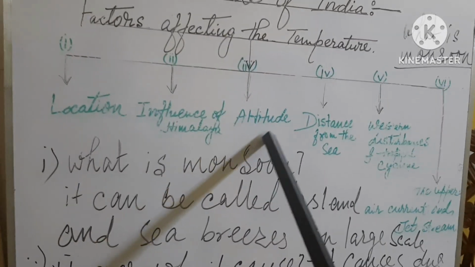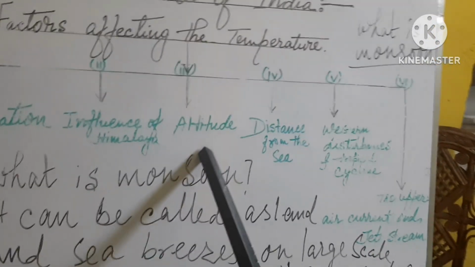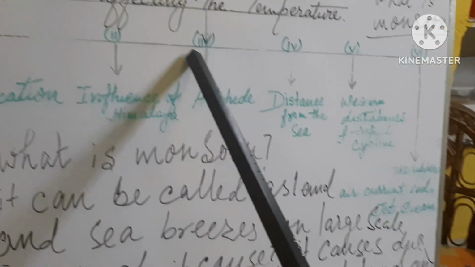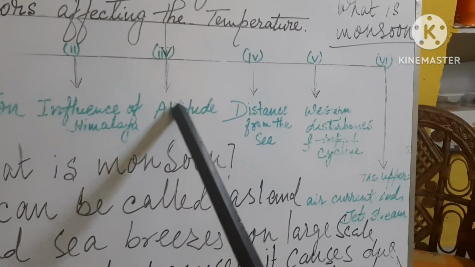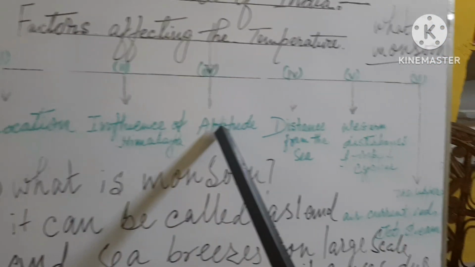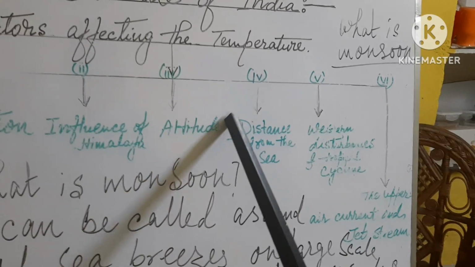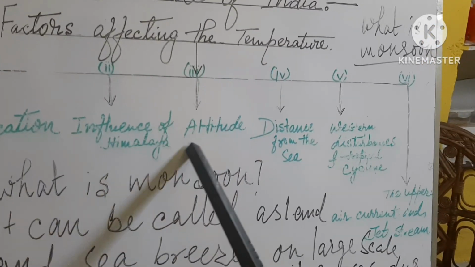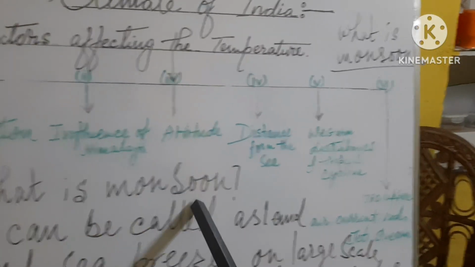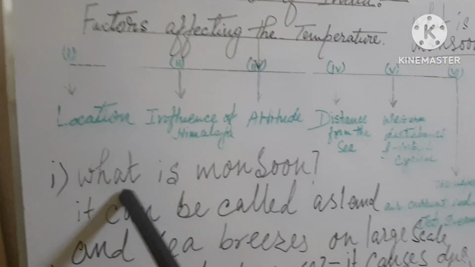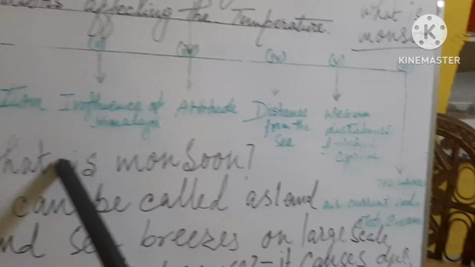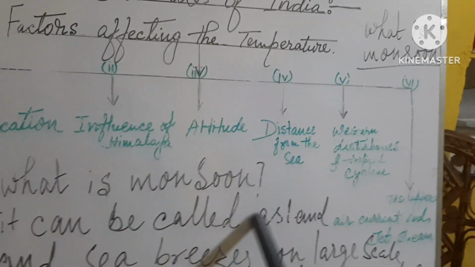I have already discussed that in an earlier class. So the highly elevated areas will be cooler than the lower areas, which are located at sea level or at low altitude.